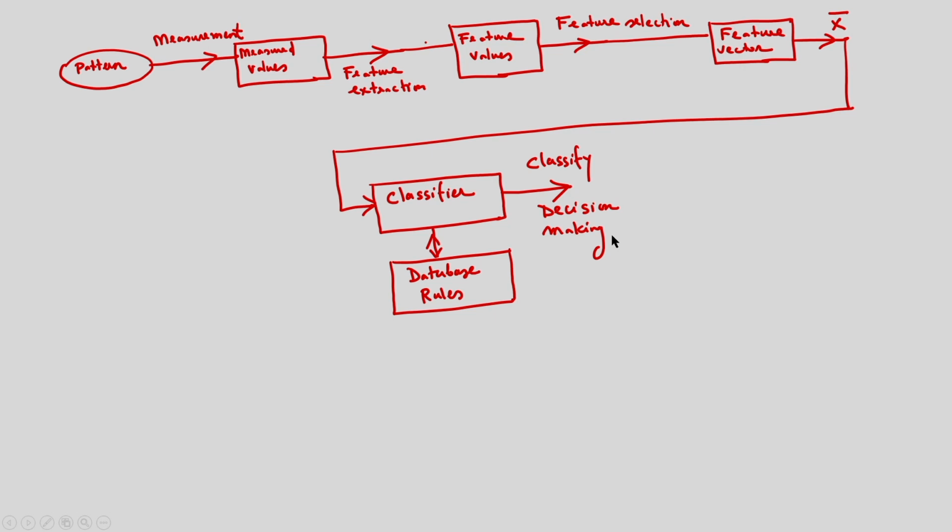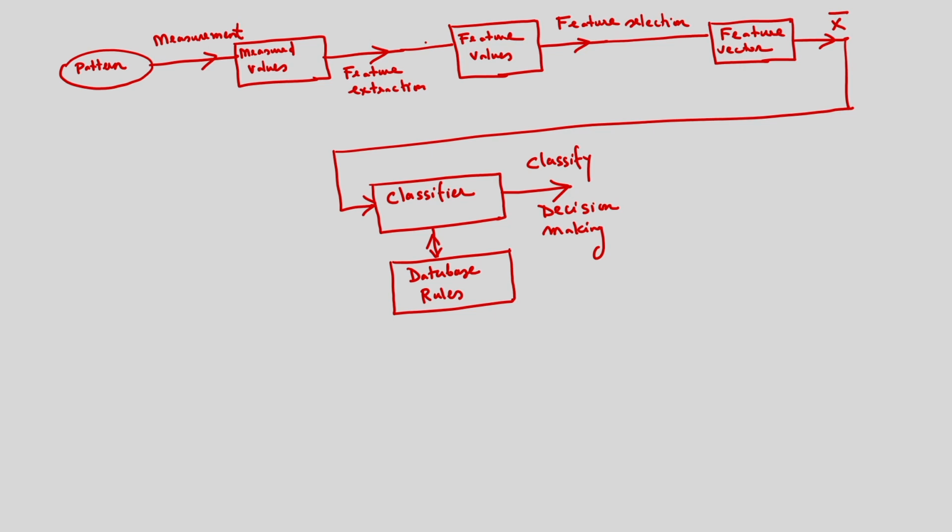If you see this typical block diagram of the pattern recognition system, we have the input patterns, and after this we do some measurements and get the measured values, and then the feature extraction, so I get the feature values. After this, all the features are not important, so we select some of the important, discriminative features.